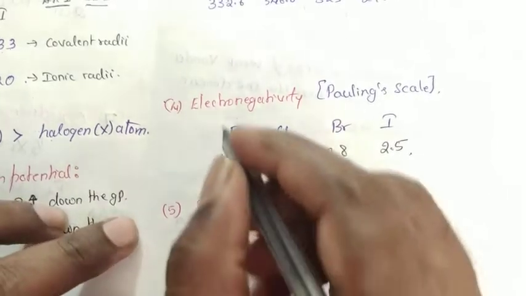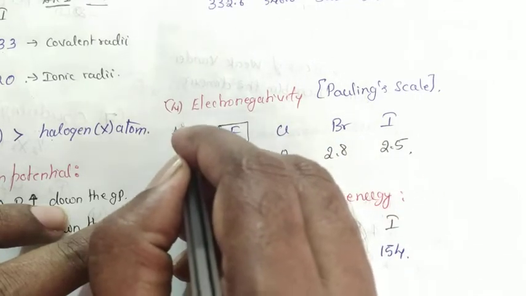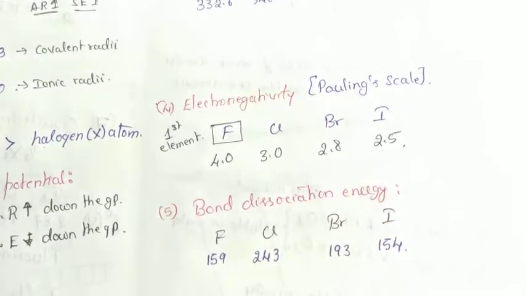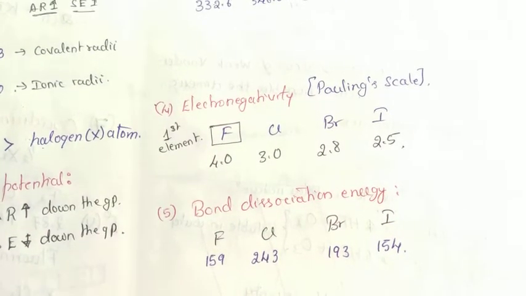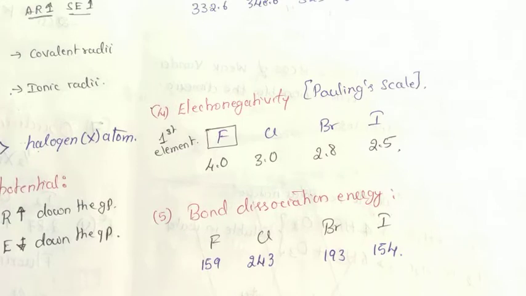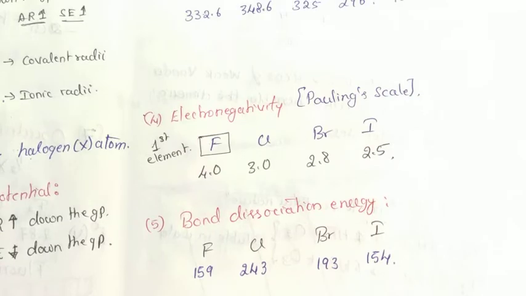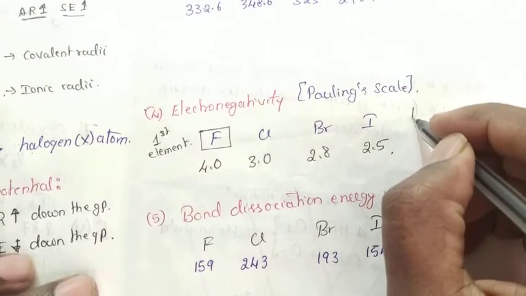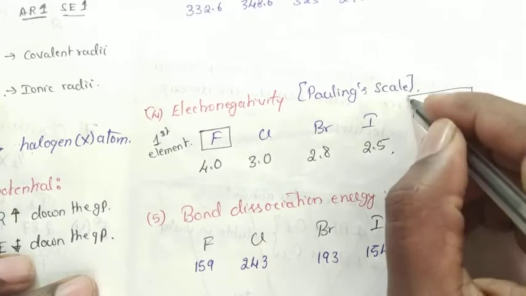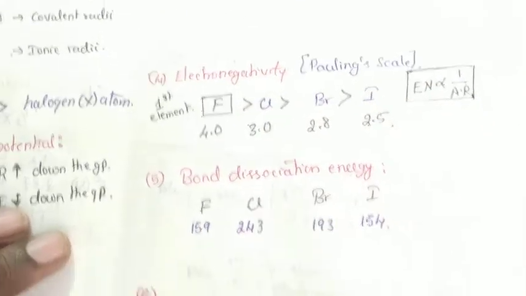Coming to the electronegativity, fluorine is the first element having the highest electronegative value in our periodic table, due to its smaller atomic radius. As we move down the group, electronegativity value is inversely proportional to atomic radius. Means as we move down the group, due to increase in atomic radius, electronegativity decreases.